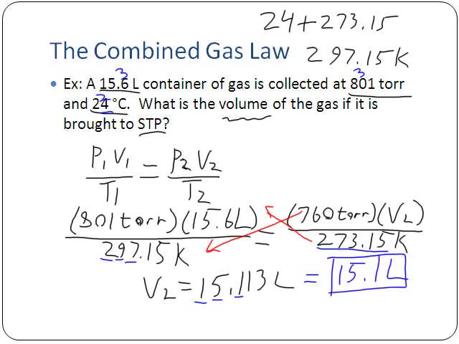And so that will be our final answer here. That's how you go about using the combined gas law. Pretty much you just take what you've got, you put it into the combined gas law equation, make sure your units match up, and cross-multiply to solve. That's sort of how that works. So let's carry on here.